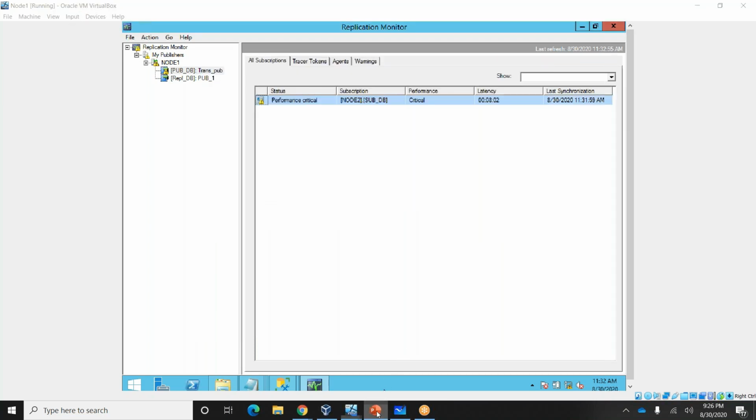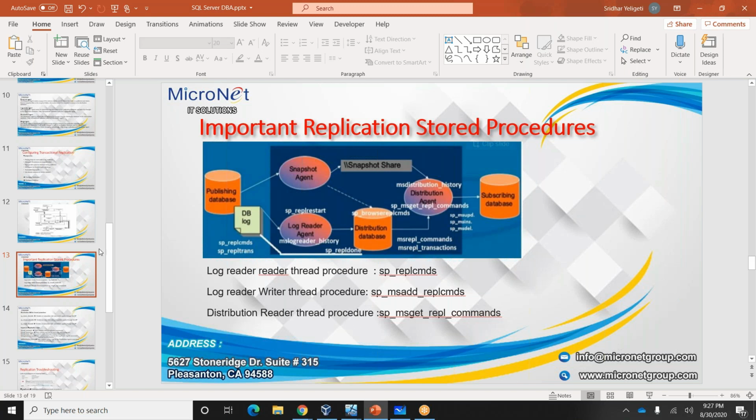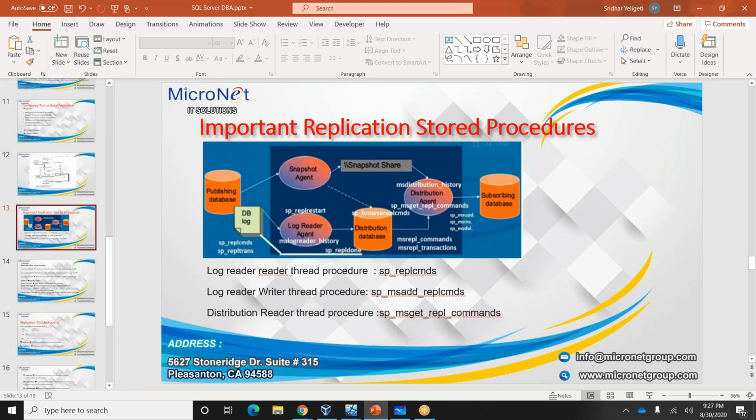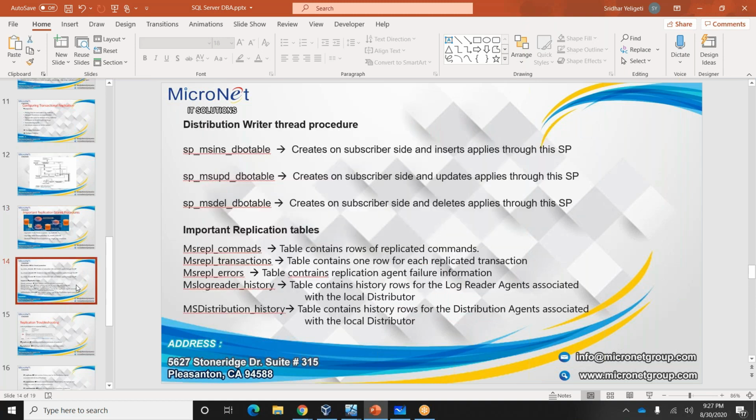Let me see. These are the different stored procedures. I told you about the log reader. So these are the different stored procedures which are used to run behind the log reader. The log reader reading thread will have one procedure. The log reader writing thread has one procedure. The distribution reader thread will have one. So these are the different stored procedures.